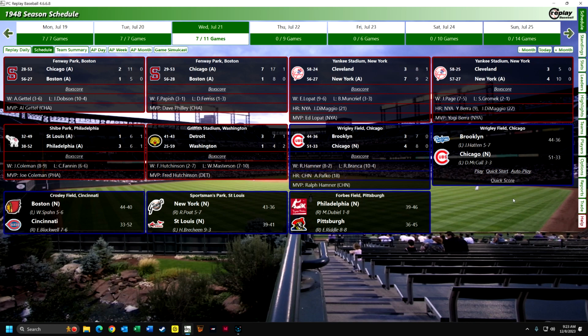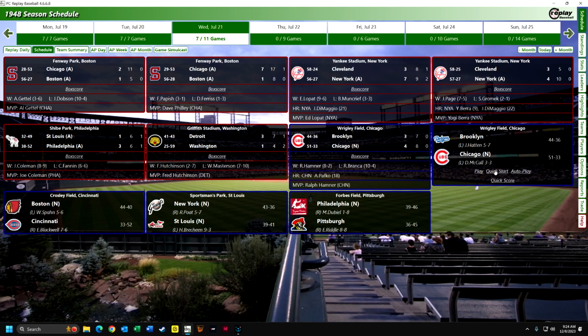Currently, they are in first place after 84 games with a record of 51-33. Brooklyn, I think Brooklyn came in second place. I'll be able to tell in a second. I can verify that. But the Cubs won the first game of the doubleheader, as you can see here, 4-3. Brooklyn got out to a 3-0 lead, and then Andy Pafko hit his 18th home run and beat Ralph Branca, who was going for his 11th win.